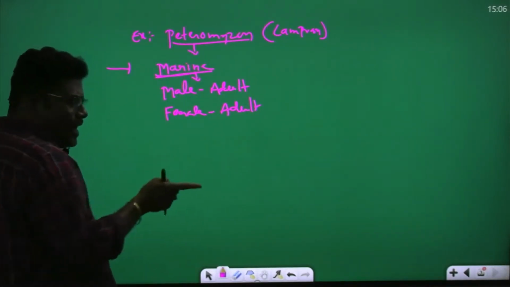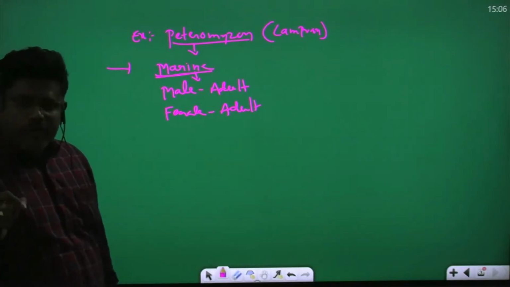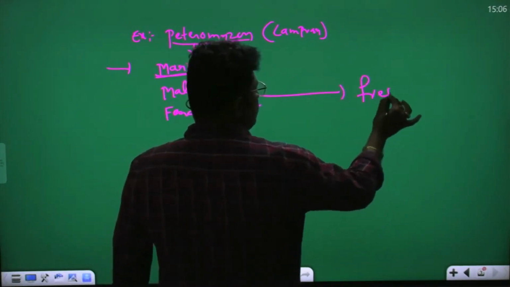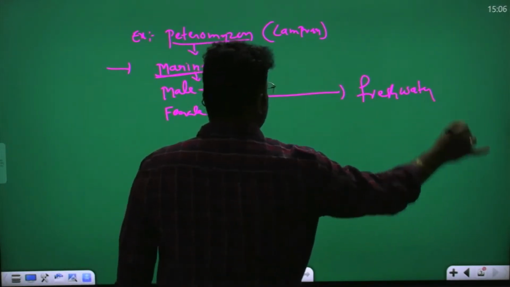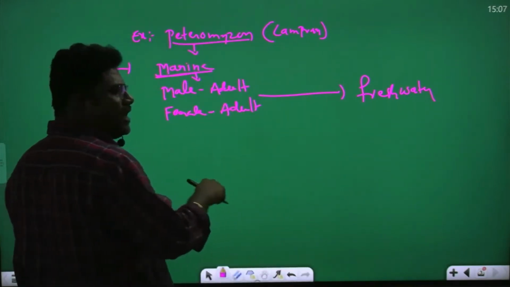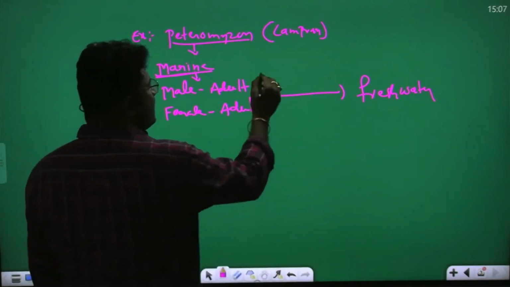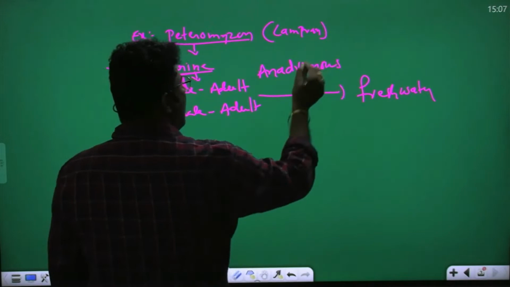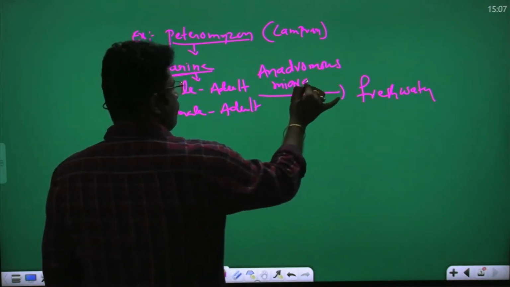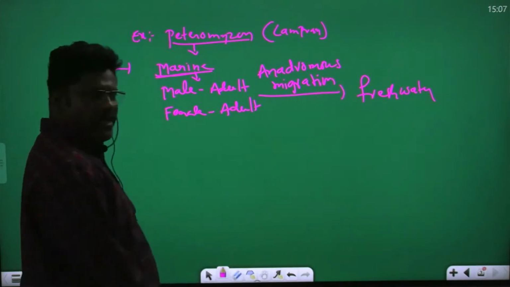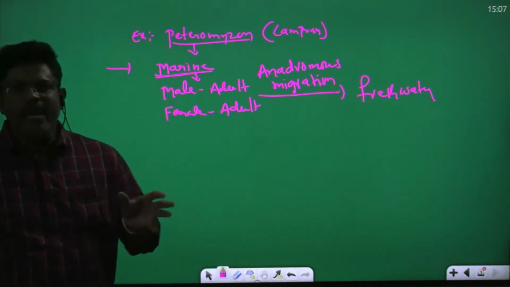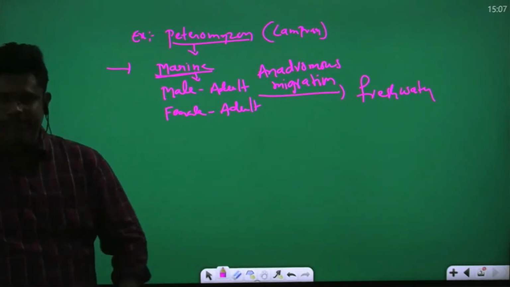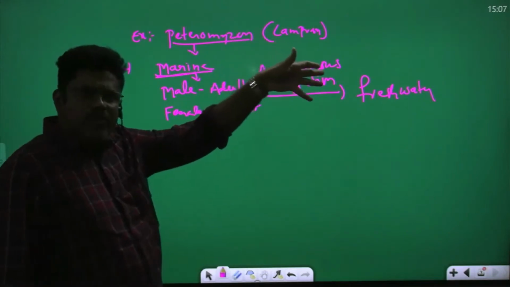Male adult, female adult, during sexual maturity for spawning, they are moving to the fresh water. So Petromyzon male and female adults move into fresh water. This is called anadromous migration. Adults move into fresh water for spawning.